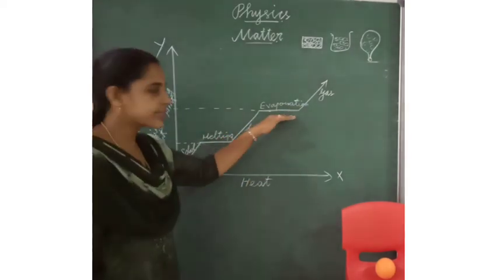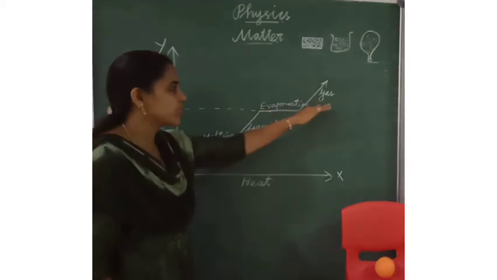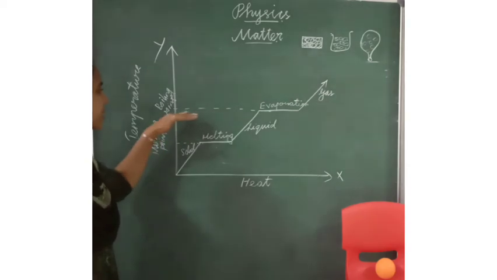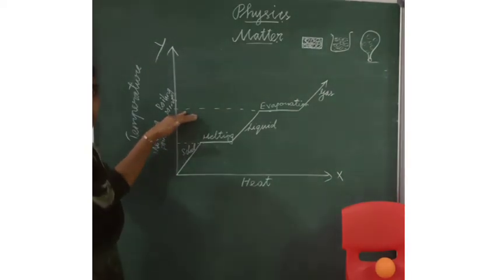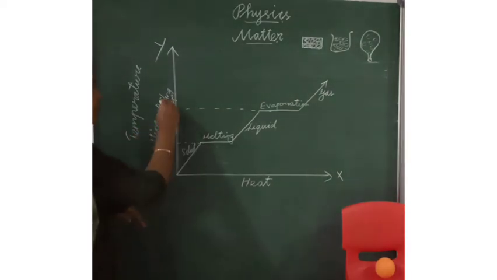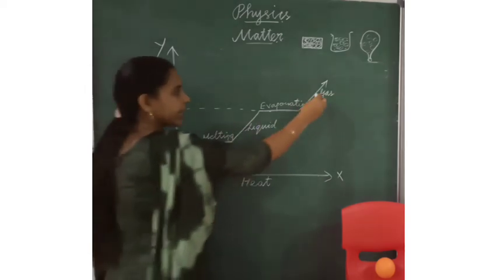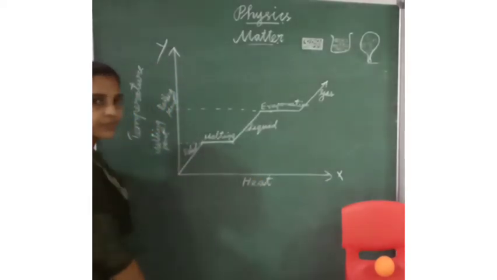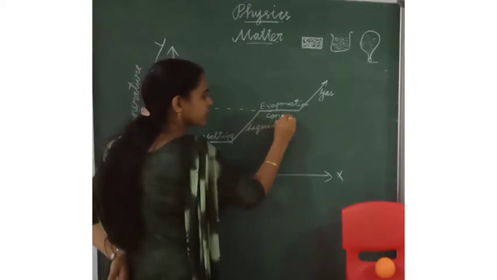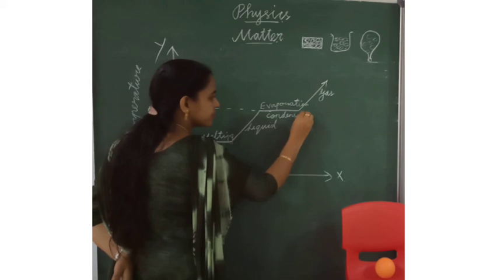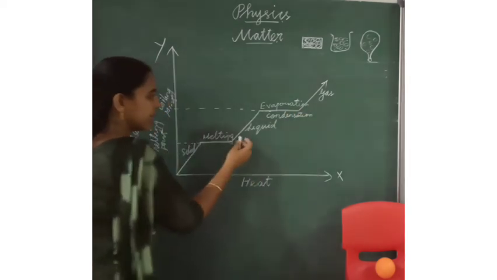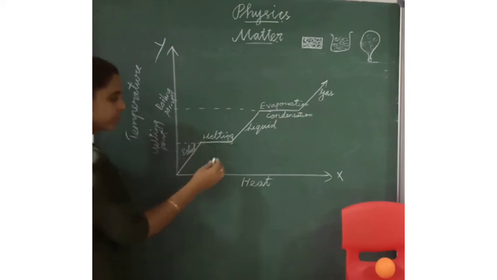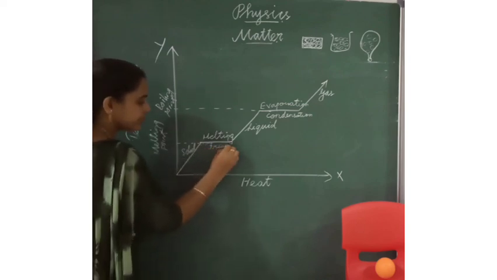Then at a particular temperature, the liquid completely changes into gas. What is that? Boiling. At a particular temperature, that is called the boiling point. Again, the gas changes into liquid. What is the process? Condensation. Again, the liquid changes into solid. What is the process? Freezing.